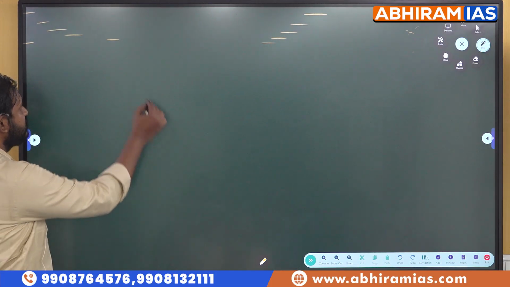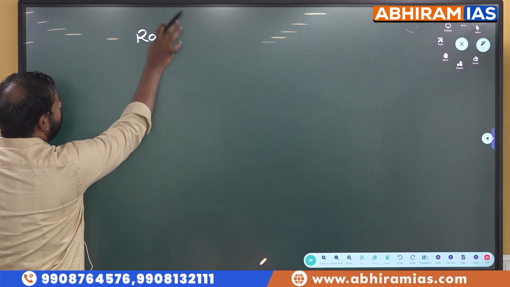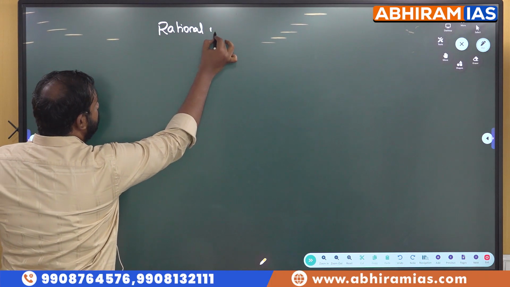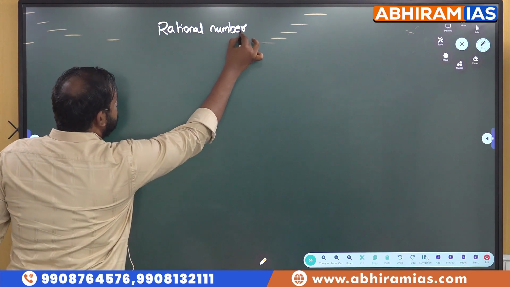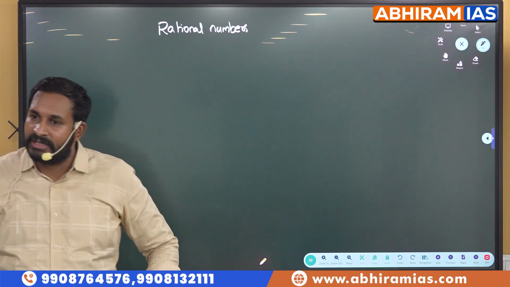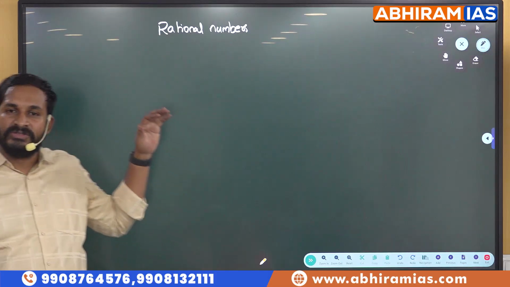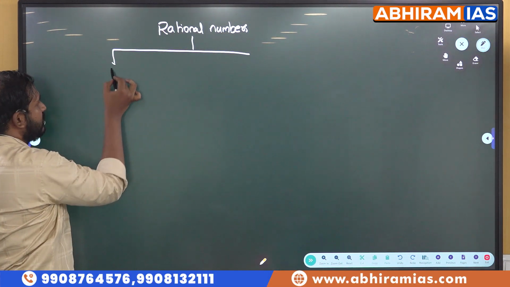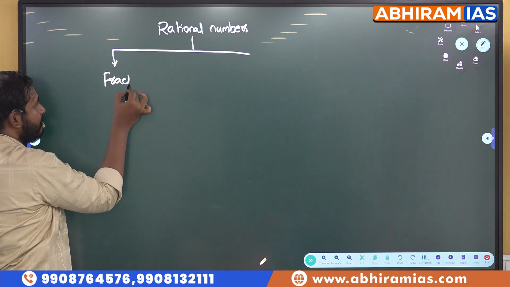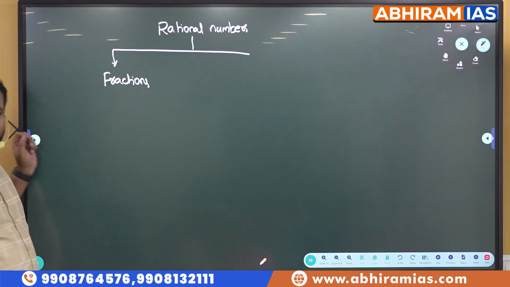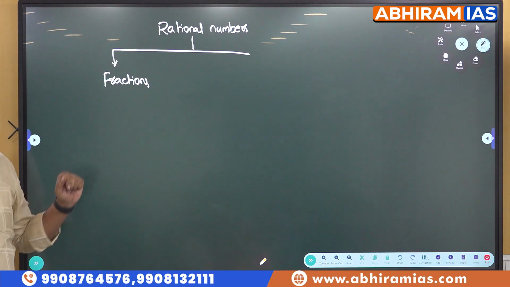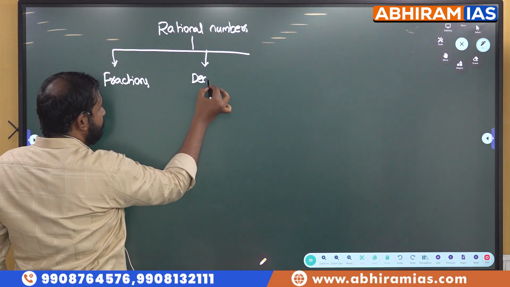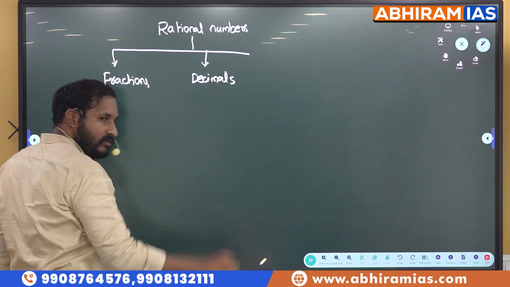Okay, now when it comes to rational numbers students, anyway irrational, we will not have any irrational numbers more than that. Now when it comes to rational numbers, any number which can be written in the form of p by q is called a rational number, right? So we have multiple types of rational numbers. First one is fractions. Directly we know p by q numbers we will have here, those are called fractions. Next, in this we will have some set of decimals also. There will be some decimals.